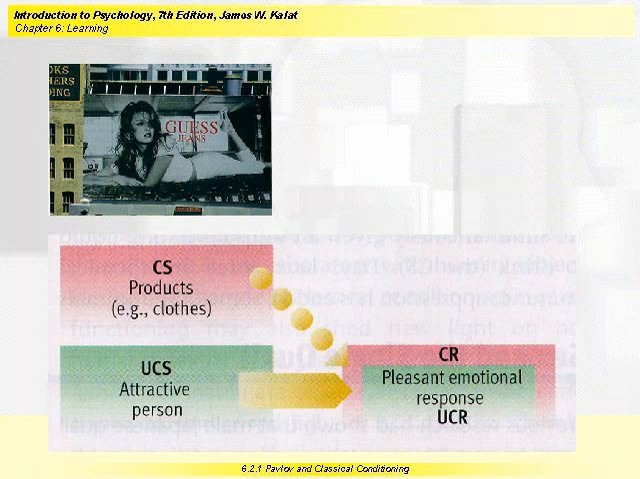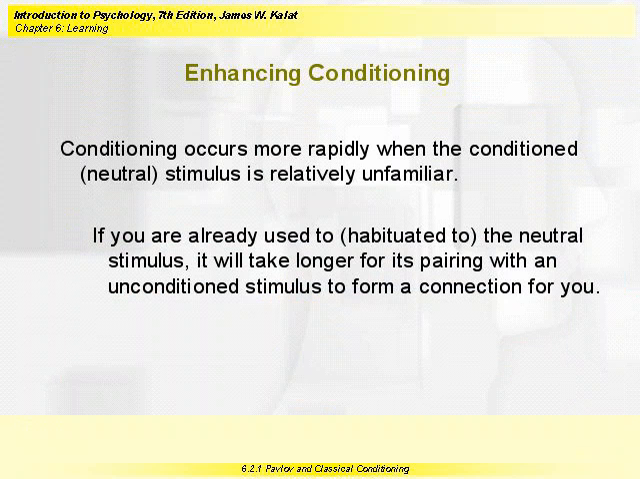So a very common technique is to pair our neutral product with an unconditioned stimulus that already elicits the unconditioned response. An attractive person is a common unconditioned stimulus because that produces a positive response in most people. So in a typical advertisement here, we pair our neutral product with an unconditioned stimulus, an attractive person, and after a number of these acquisition trials, the neutral product elicits a positive emotional response in the consumer. Conditioning occurs more rapidly when the conditioned or neutral stimulus is relatively unfamiliar.